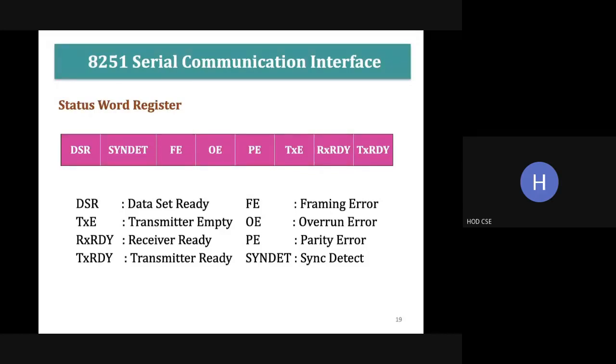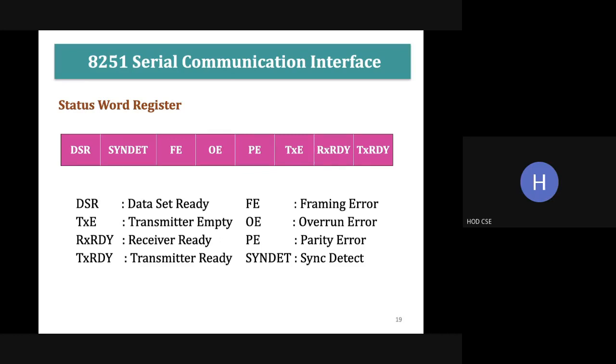And here this is overrun error. Overrun is when the CPU does not read the data available in the buffer register while receiving the data. Framing error is when there is any error in framing. There is a format for framing: for synchronous data transfer, the synchronous character and then the data, and for asynchronous transmission, the start bit, data, and the stop bit.